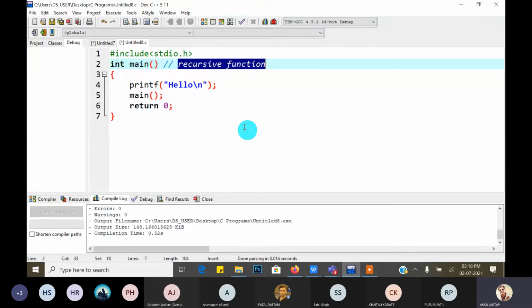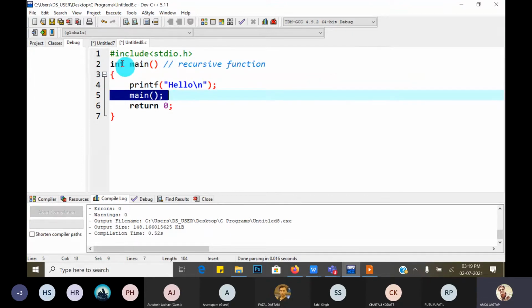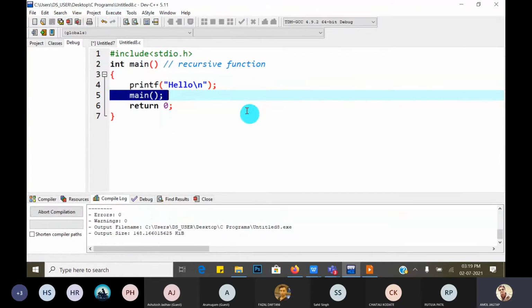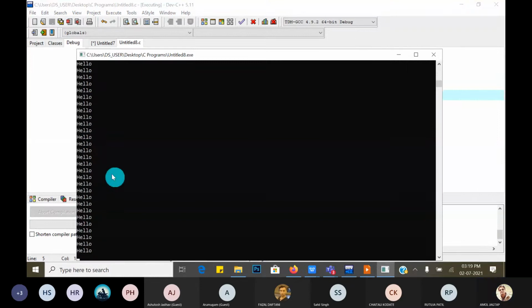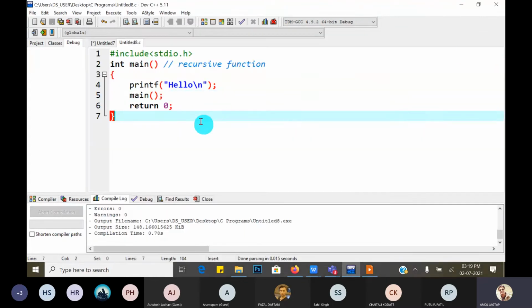So predict the output. Next question. What is the output of this program? Infinite hello, sir. Infinite hello. Exact. Because printf hello, then main is called itself. So again it goes to the main function, then printf, again printf. So it is in an infinite loop. So just compile and run and check. Yes, the output is visible to everyone. Sir, the cursor is moving, so it is infinitely executing. I hope you understand.